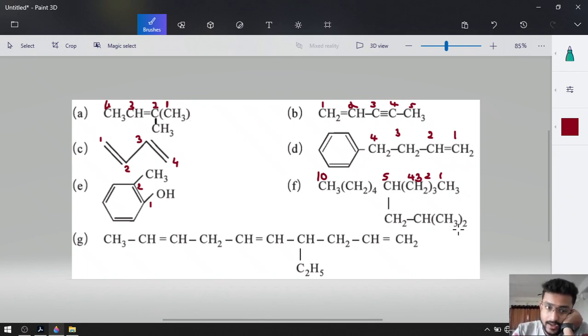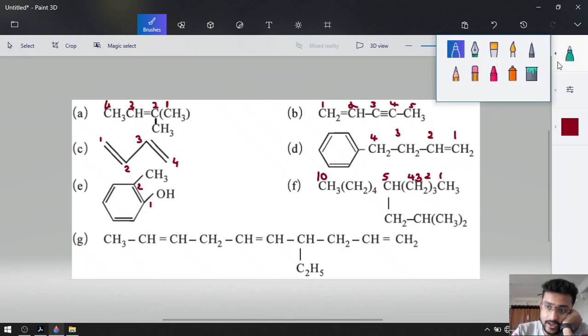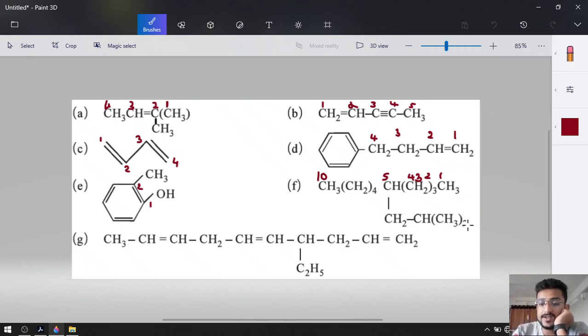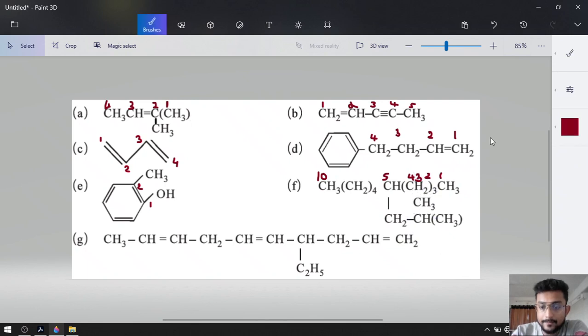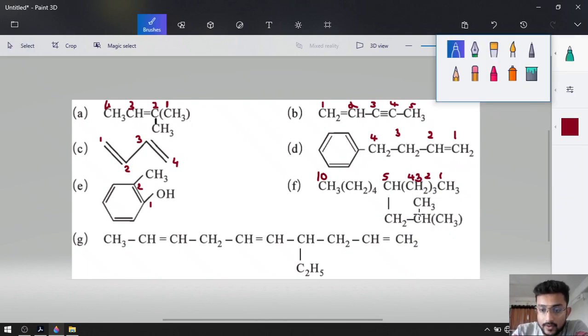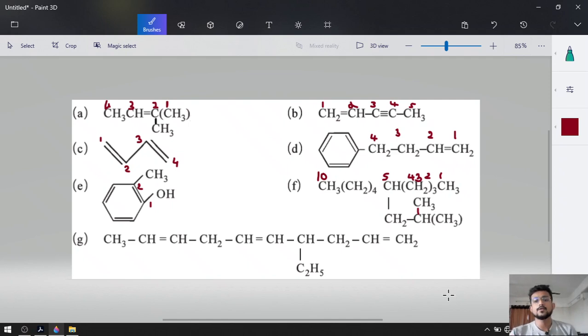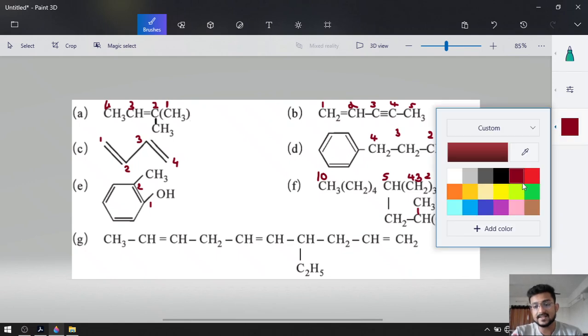Again there is a catch over here, because CH3 has been written twice. That's why I am going to copy again. Okay, we have already copied, so we are simply going to paste it and attach this over here, and draw a line with that. So you can see that there is a branch of a branch, so numbering of the branch will be necessary. That's why I am going to give numbers over here.